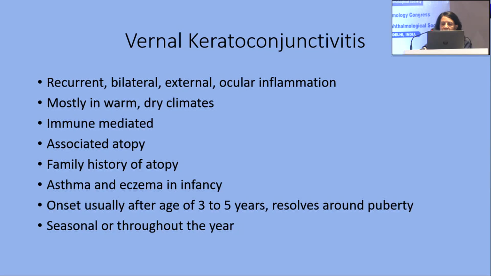Asthma and eczema in infancy is usually the history, and onset is usually from 3 to 5 years, resolving around puberty. That is what we classically know, but these days in our daily practice we see VKC in younger children as well, and sometimes in infants. It is mostly seasonal, but it occurs throughout the year also.